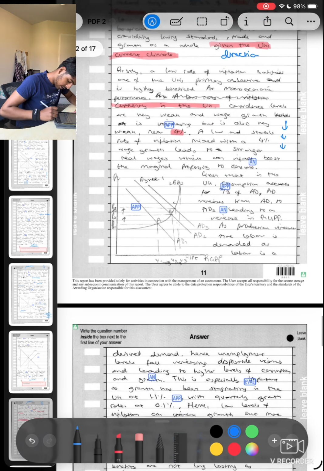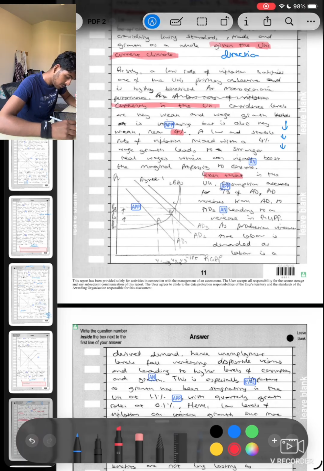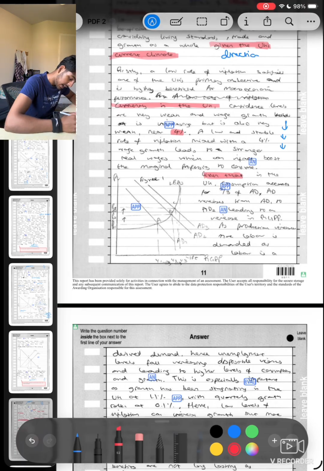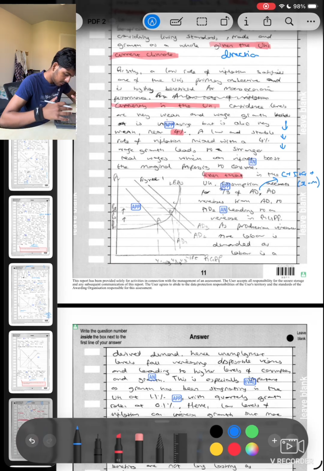Given that, guys, in the UK, consumption accounts for 2/3 of AD. That's a true fact. Use that in your essays. And what I could have done here is write down the AD equation, C plus I plus G plus X minus M. But regardless, we move on.